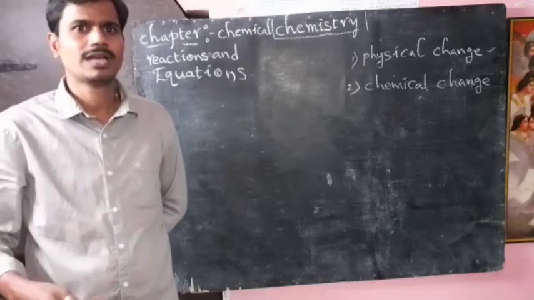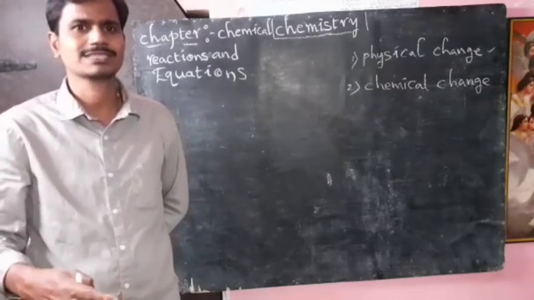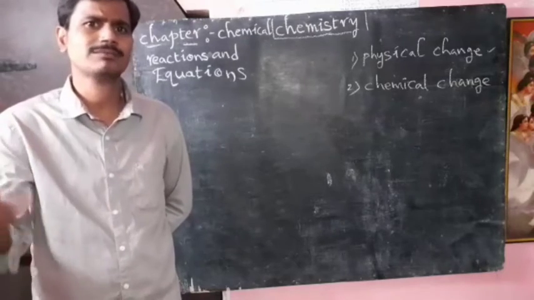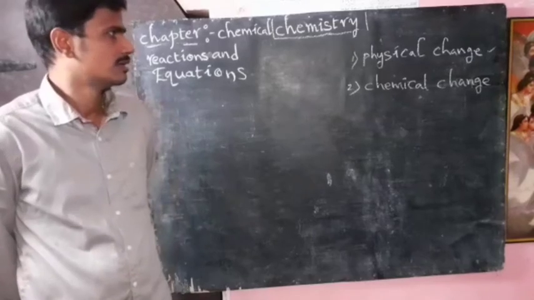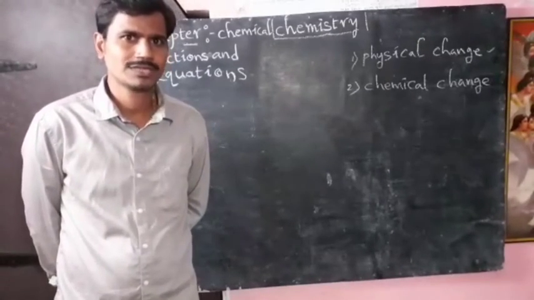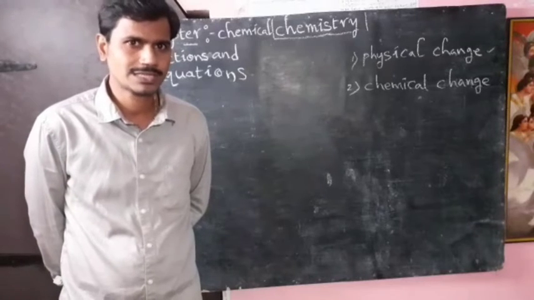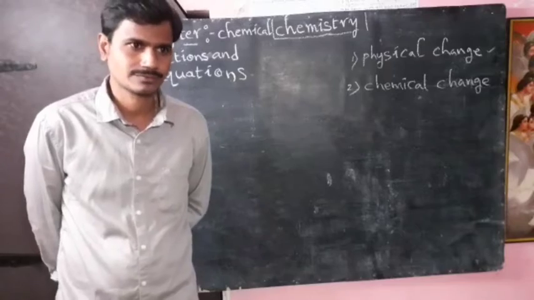Digestion of food, our respiration, rusting of iron, burning of crackers, burning fuels. Many examples are there for chemical change. So mainly there are two types of changes: the first one physical change, and the second one chemical change.